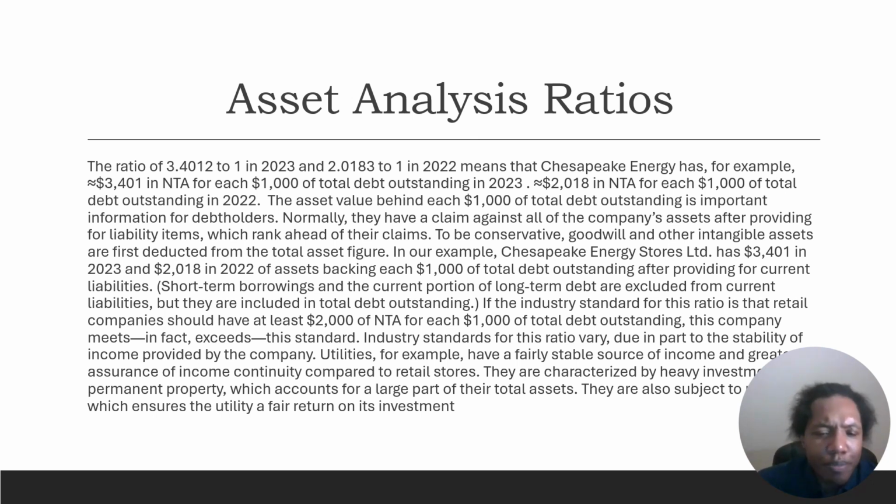Short-term borrowing and the current portion of long-term debt are excluded from current liabilities, but they are included in total debt outstanding. If the industry standard for this ratio in retail companies should be at least $2,000 of NTA for $1,000 of total debt outstanding, this company meets, in fact exceeds, the standard. Industry standards for this ratio vary due in part to the sustainability of income provided by the company.